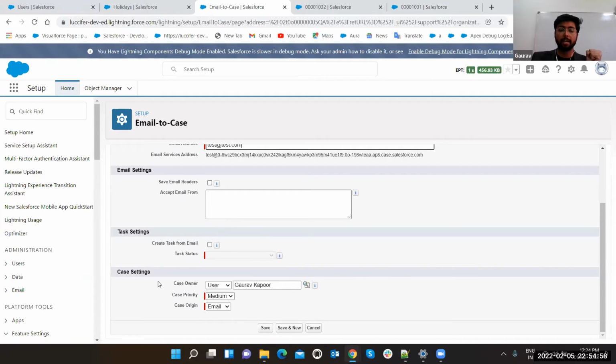This is your case owner. Like whatever case will get generated through this feature, means through the email to case feature, whatever case is coming to your email address, this user is going to be the owner. Currently I have selected mine. You can change it here to a queue also.